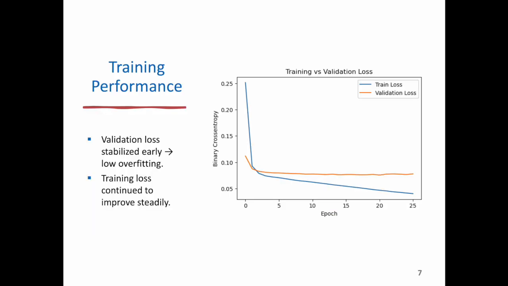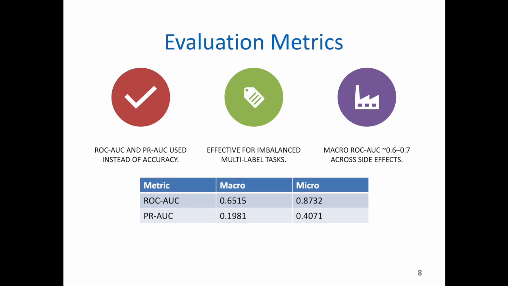Taking a look at training performance, here we see the training and validation loss curves. Both loss curves drop steeply in the first few epochs, showing the model quickly learned meaningful patterns. Validation loss stabilizes early, and the gap between training and validation loss stays small, indicating the model generalizes well and does not overfit. For evaluation, I used ROC-AUC and PR-AUC instead of accuracy, since this is a highly imbalanced multi-label problem.